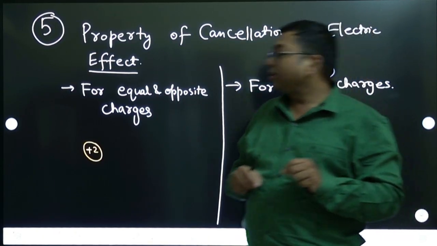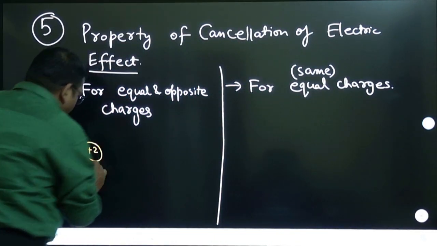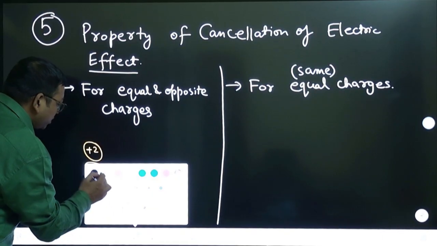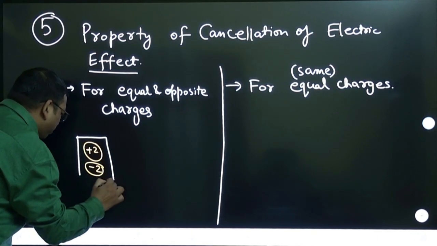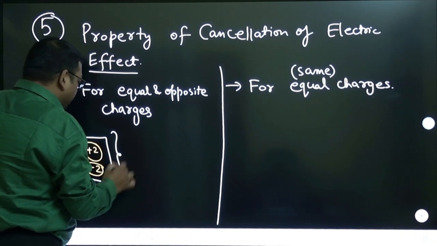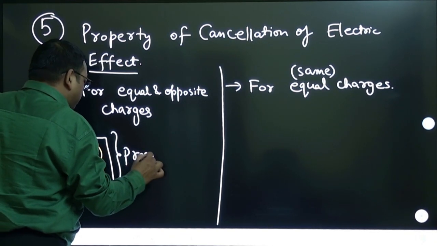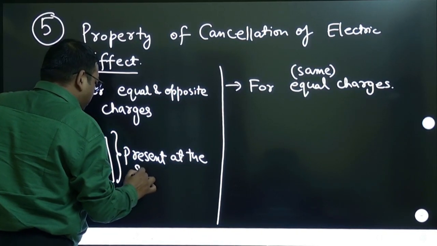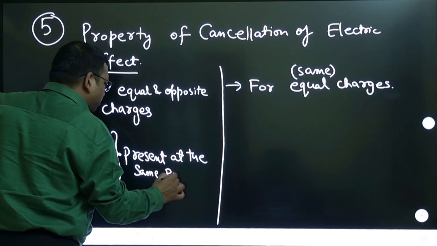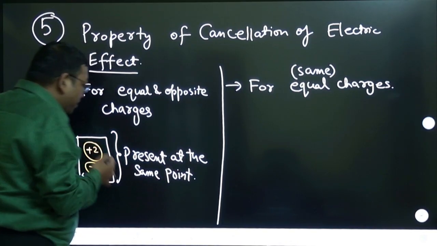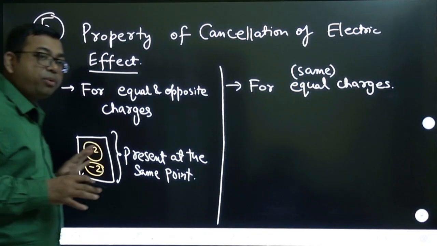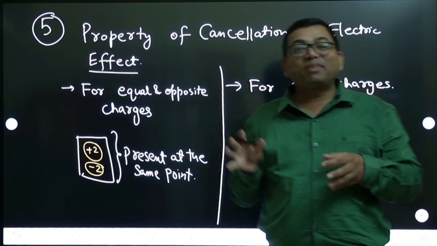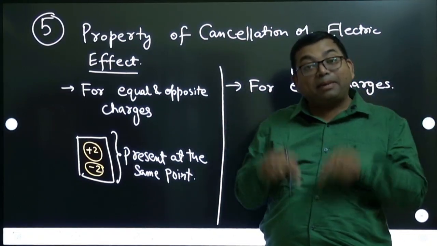But suppose these two charges, plus 2 and minus 2, are present at the same point. Then the sum of the total charge is 0, right?